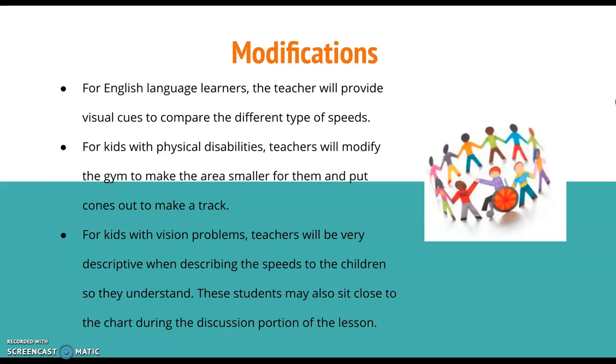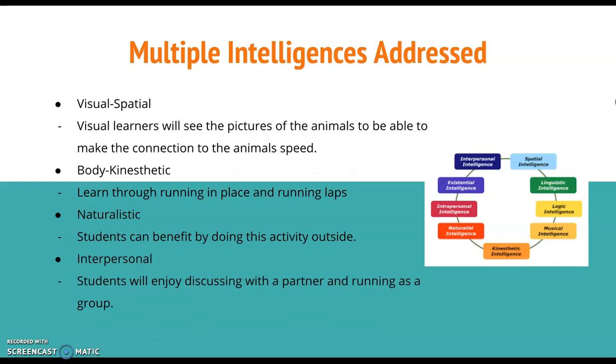We also wanted to address some multiple intelligences. For visual spatial, the learners will see the pictures of animals and be able to make the connection of the animal speeds. For bodily kinesthetic, the learning is through running in place and running laps. For naturalistic, the students can benefit by doing this activity outside, and for interpersonal, the students will enjoy discussing with a partner and running as a group.